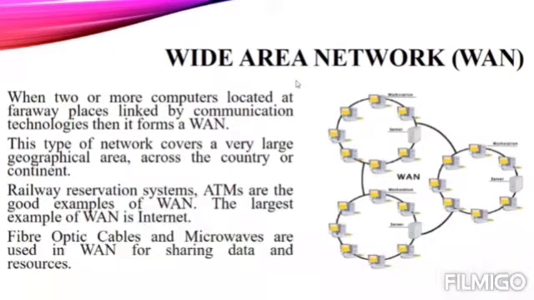Now, mostly it is used by railway reservation systems, ATMs and some other companies, and the largest example of WAN is the internet. I think you all have that internet connection with you. So that internet connection is the example of a WAN network. Now, for this WAN network we use fiber optic cables and microwaves for sharing data and resources. So you have to learn this point that in WAN we will use fiber optic cables and microwaves.